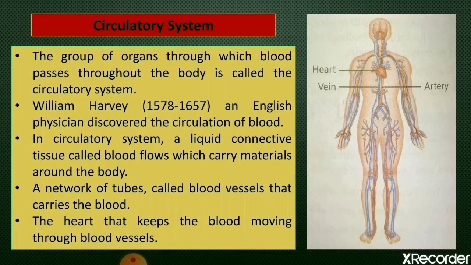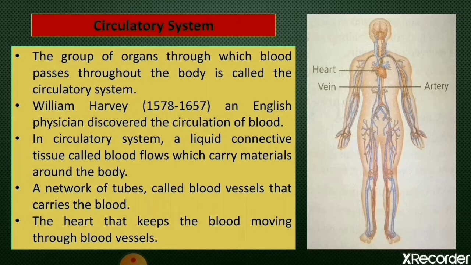And we all know why all these materials are required, because we have already studied the respiration chapter. All the living organisms also produce some waste materials. In the previous chapter we have studied that during the process of respiration, carbon dioxide gas is formed as a waste product.